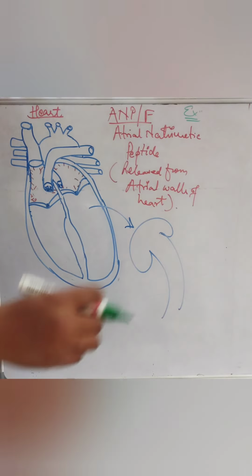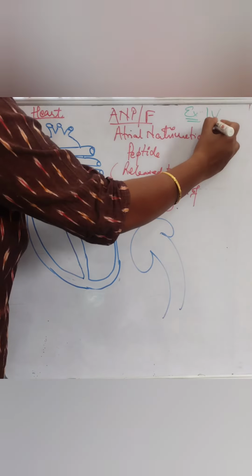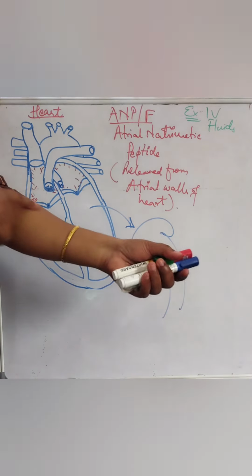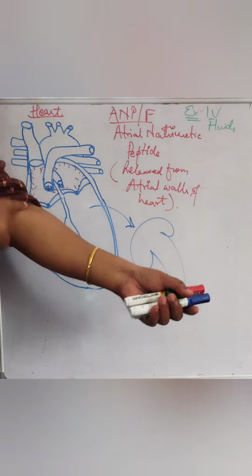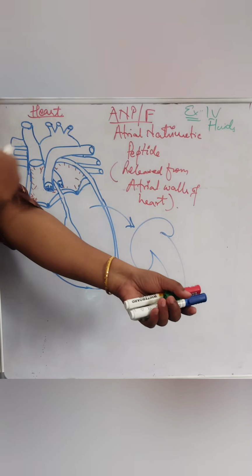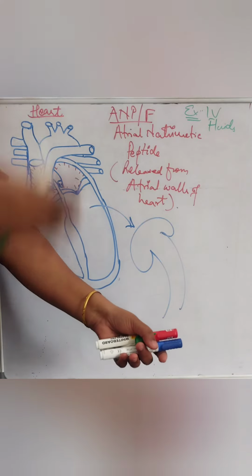When a person is undergoing intravenous fluids, suppose this is my radial arm and there is a vein, and a lot of IV fluid is going into my body.